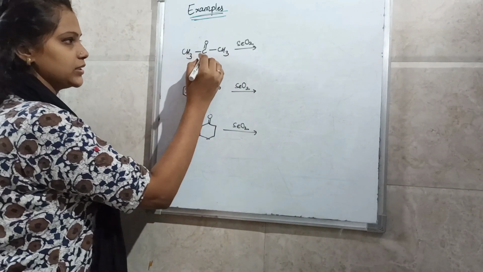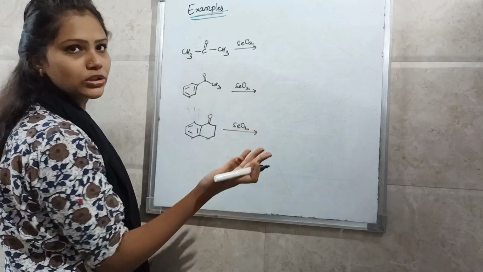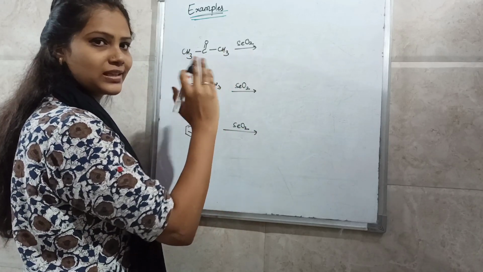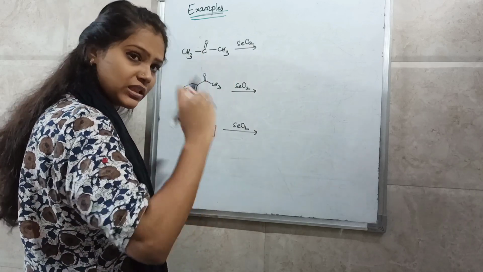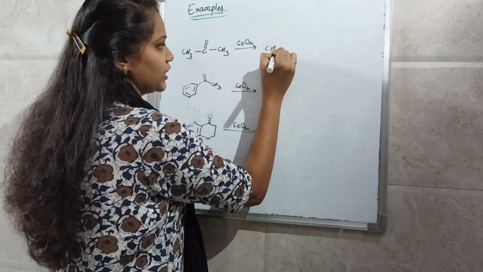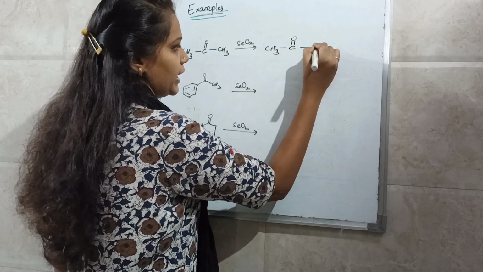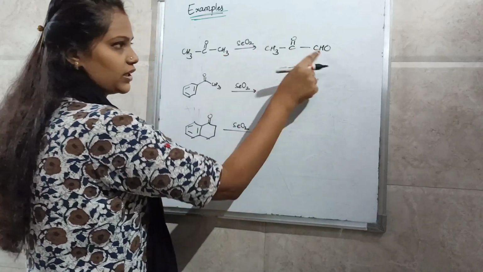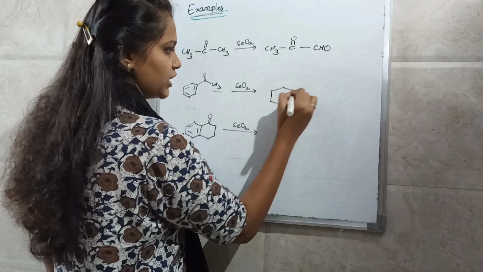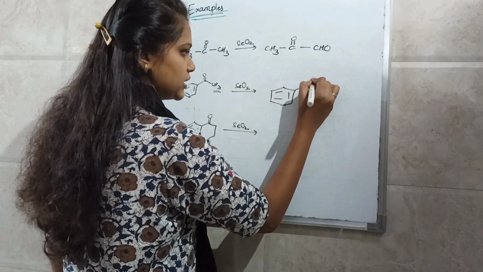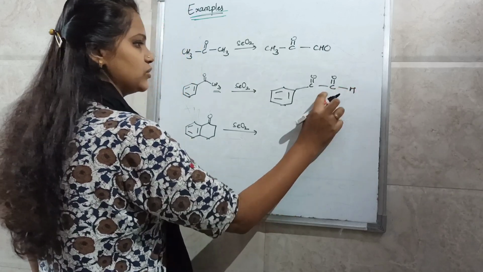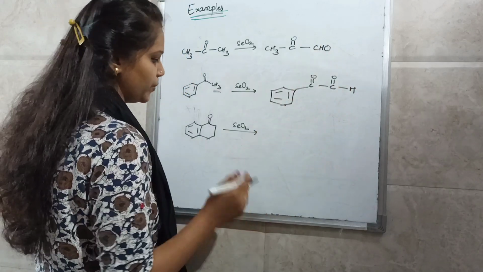Example, now this is a carbonyl compound. You have two methyl groups both having a similar environment. So out of these two, one will oxidize. As CH3 is there, CH3 will convert into aldehyde and CH2 is converted into ketone. So this group is converted into CH3, C double bond and CHO. This will convert into aldehyde. Here also CH3 is there, so CH3 will convert into aldehyde, meaning CH2 is converted into H and one H will be as it is, so it can be written as CHO.